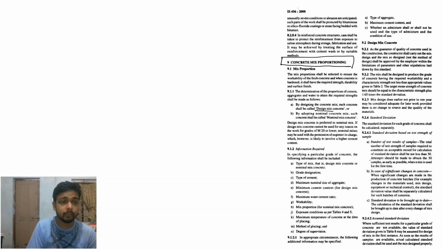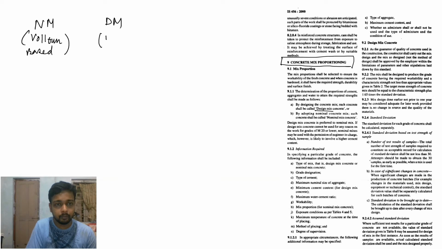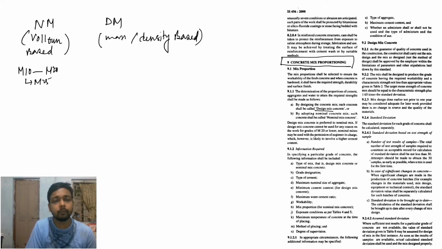So there are basically two types of mix. One is nominal mix, one is design mix. Nominal mix is volume based and design mix is mass or density based. For nominal mix, as I said in the last video, M10 to M20, but nowadays people do M25. And for design mix, M30 and above.